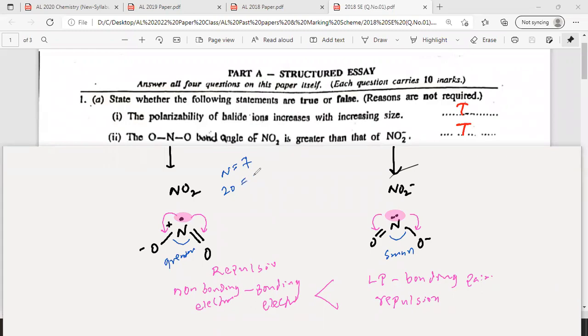If you take the total electrons, oxygen has atomic number 8 and nitrogen has 7. So 8 into 2 is 16, and 16 plus 7 gives you 23.